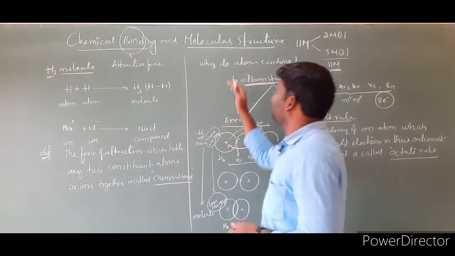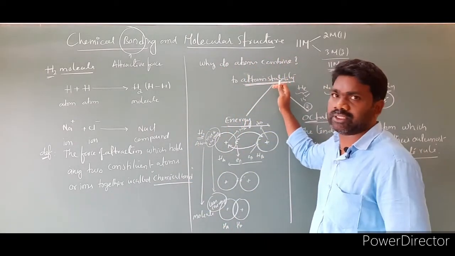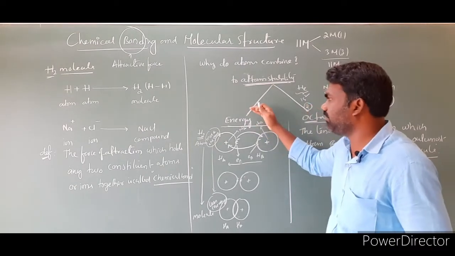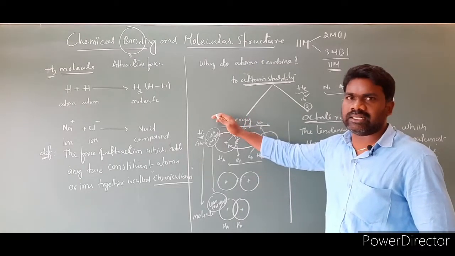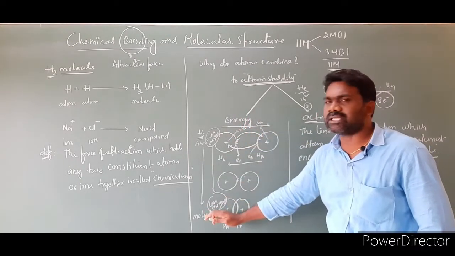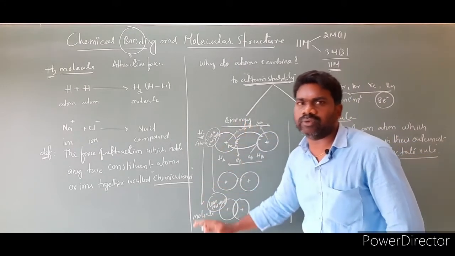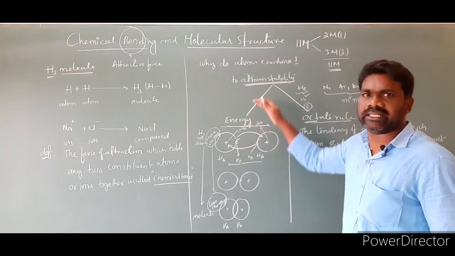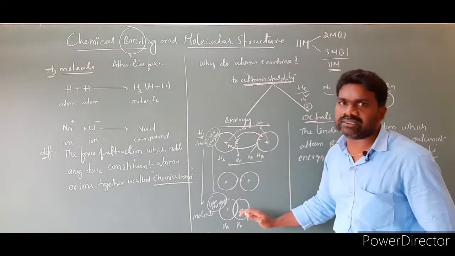Now the question is, why are atoms combining? The simplest answer is to attain stability. How are the atoms attaining stability? In 2 different ways. One is by lowering energy. Atoms are highly energetic, so the highly energetic atoms are converting into low energetic molecules. So simply the high energy system is converting into a low energy system. As a result, they are attaining stability by simply decreasing their energy.